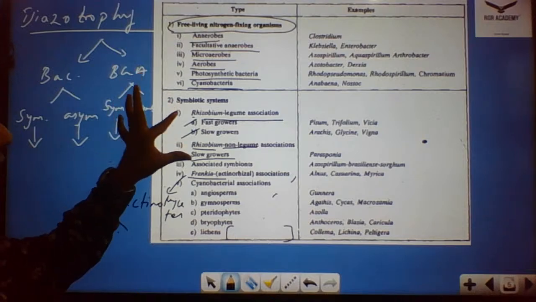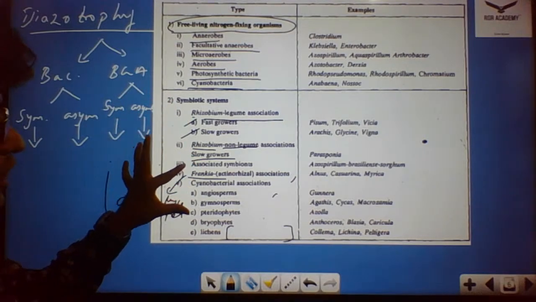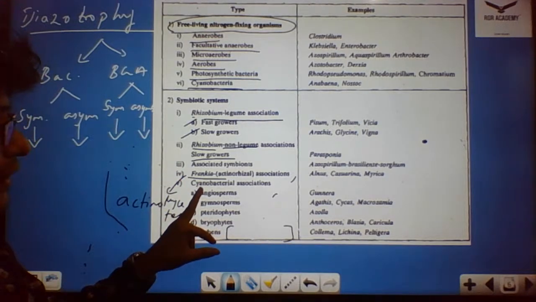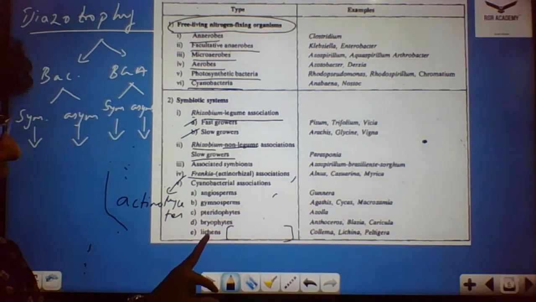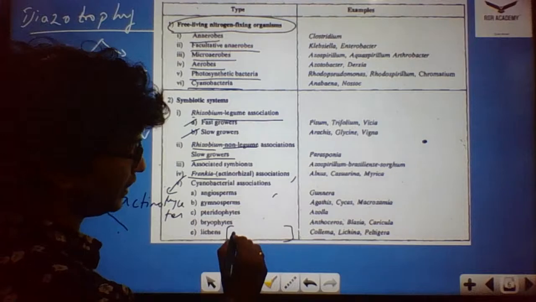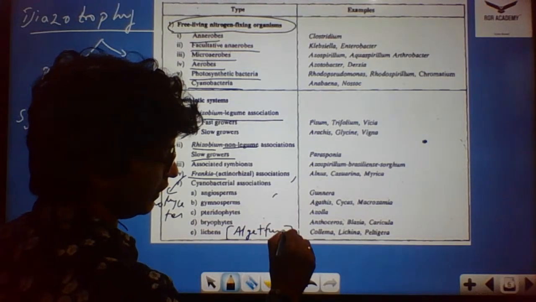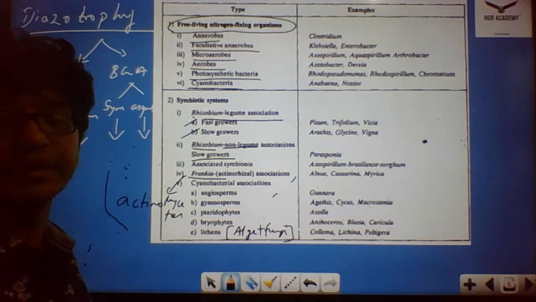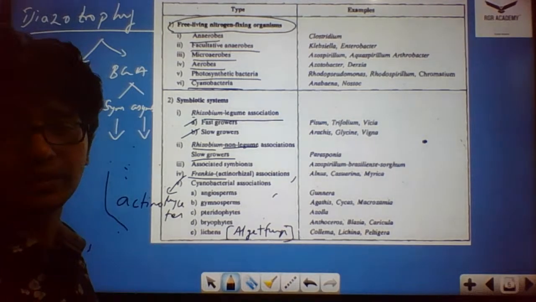So the symbiotic system: rhizobium legume association, rhizobium non-legume association, associated symbionts. Then we have the Frankia here, then cyanobacterial associations: angiosperm, gymnosperm, pteridophytes, bryophytes, and lichens. Lichens is a symbiotic relationship between algae and the fungi. The same way you would have studied mycorrhizae. What do you mean by mycorrhizae? You study ectomycorrhizae, endomycorrhizae, ectendomycorrhizae, vesicular arbuscular mycorrhizae.